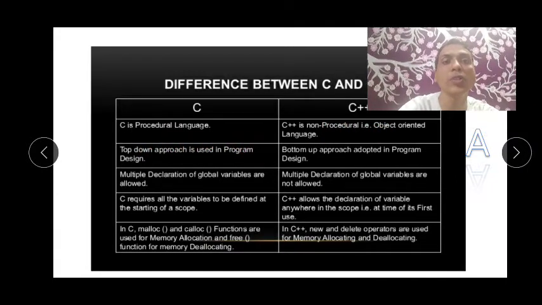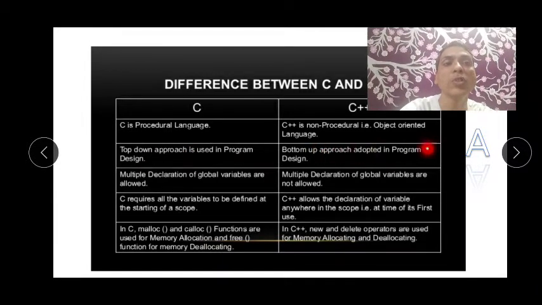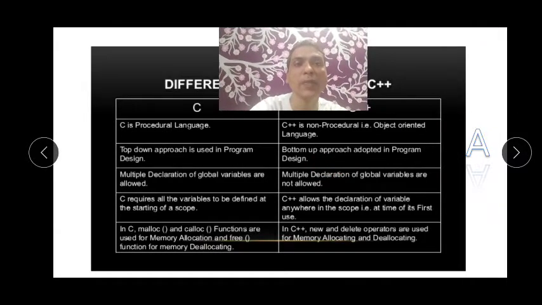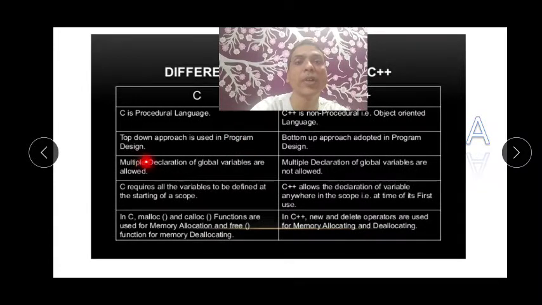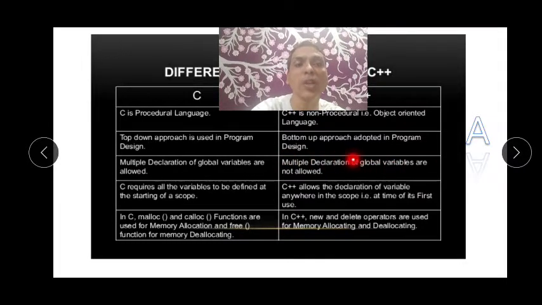Top-down approach is used in program design in C. Bottom-up approach is adopted in program design in C++. Okay, top-down approach, bottom-up approach. Definitely we'll see when we see the program. Multiple declaration of global variables is allowed in C. Multiple declaration of global variables is not allowed in C++. Okay, now what are global variables? That also we will see.